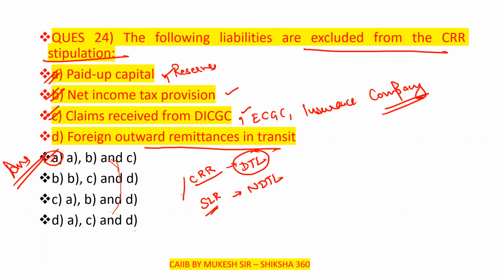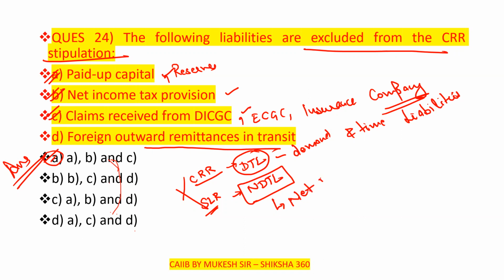This they have already asked in the examination. Please remember that CRR is to be calculated on the DTL, that is demand and time liabilities. Very, very important point. I have already discussed this in the session and in the MCQ discussion which I have posted. And NDTL is net demand and time liabilities. This is the difference between them.